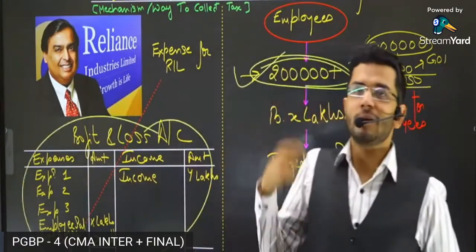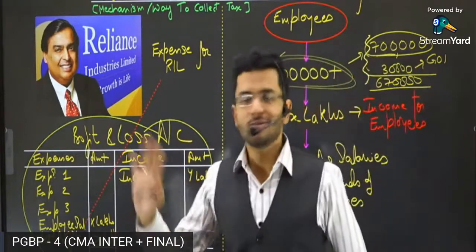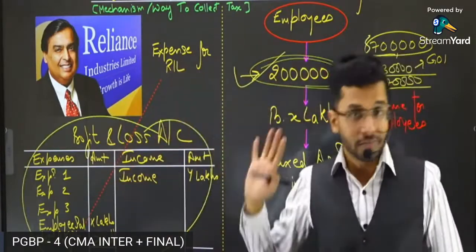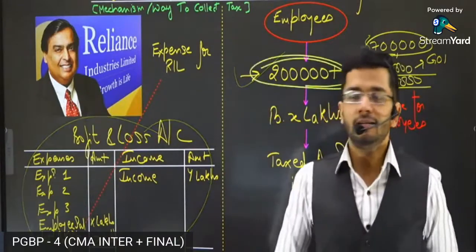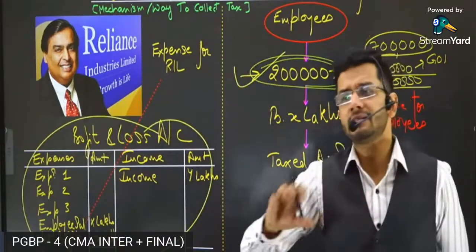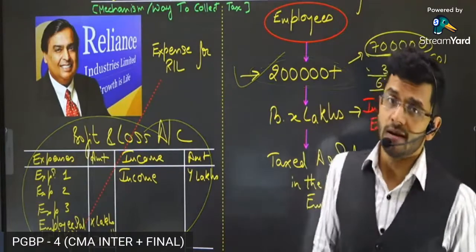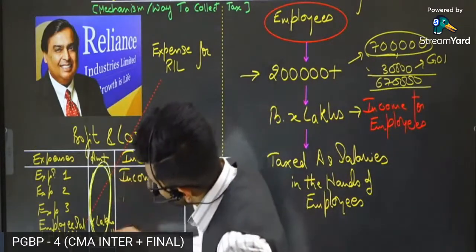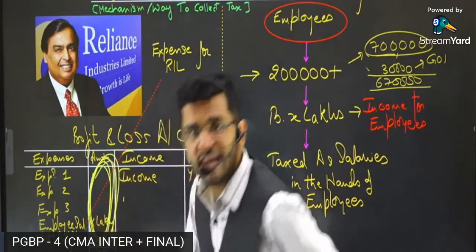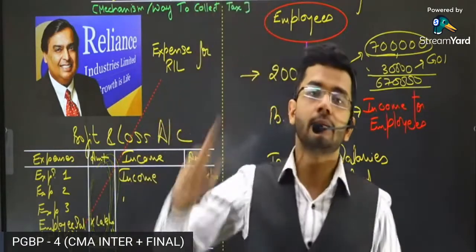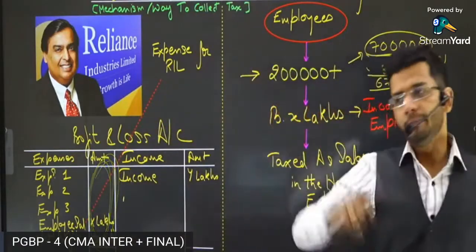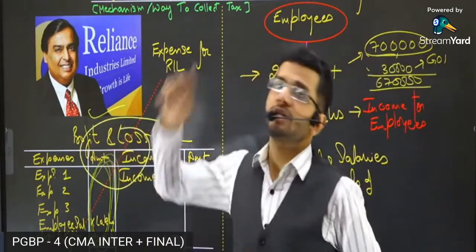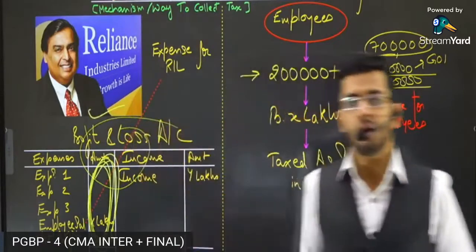Yes, I have used some raw words like agent. There's no such word in law. There's no agent-principal relationship between Mukesh Ambani and Income Tax Department. Please don't take me wrong. These are just examples, just a way of telling you so that you're able to understand properly. But the crux of the matter is every expenditure which is there in the P&L account, almost every expenditure is subject to TDS. On behalf of some other person, Mukesh Ambani has to deduct TDS and deposit it to Government of India.